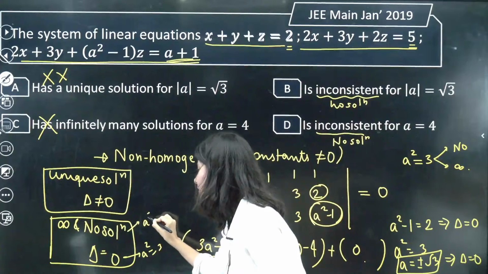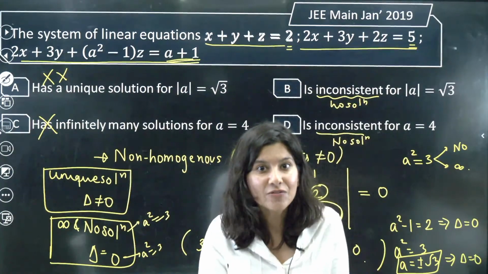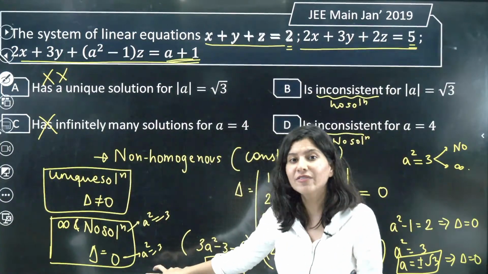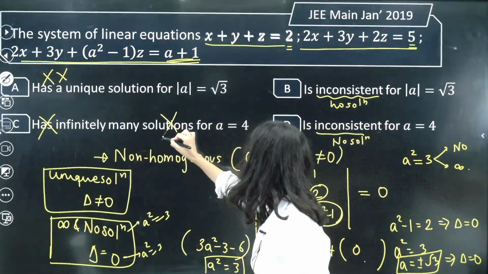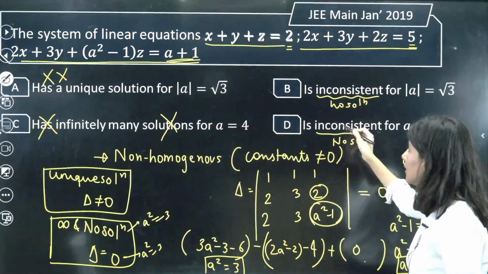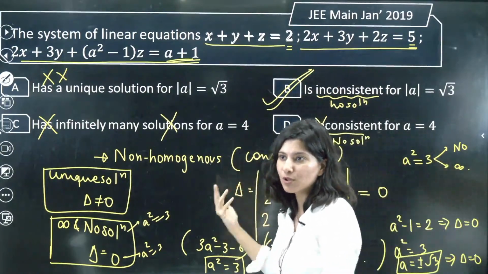If you want no solution, then also. So both the condition of no solution and infinitely many solutions in terms of a is same. That is a square is equals to 3. So this is wrong. And no solution, this is also wrong.